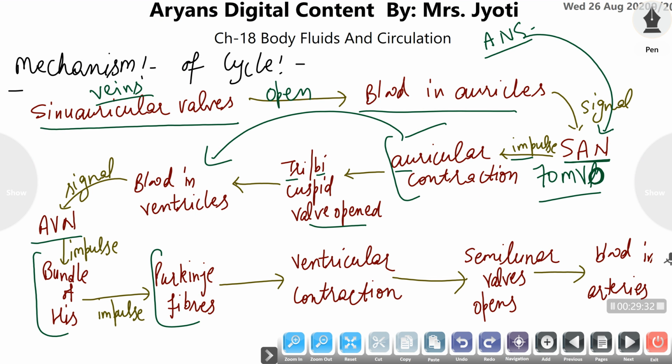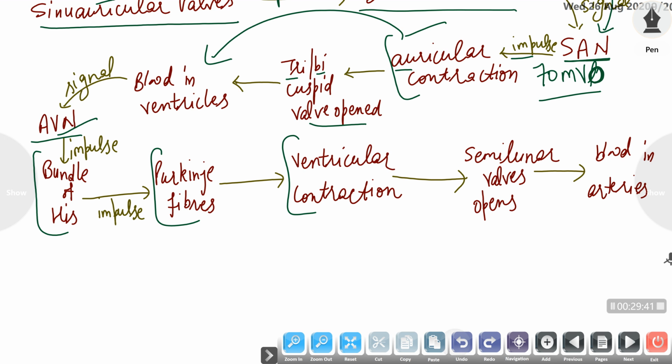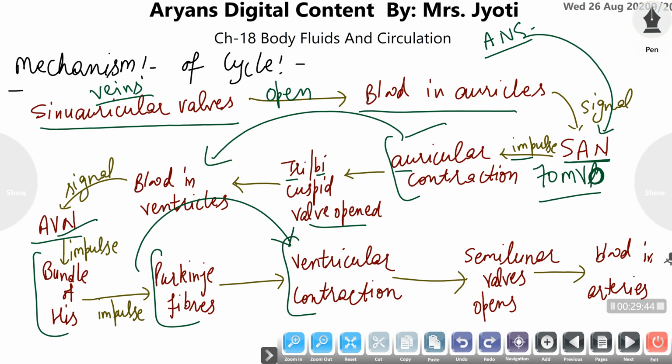In this way the impulse generated by the atrioventricular node is transmitted to the complete ventricles, and this impulse makes the ventricles contract simultaneously. When the ventricles contract, they exert a pressure on the semilunar valves present at the base of the ventricles, and these valves get opened and blood is pumped into the arteries by the ventricles.